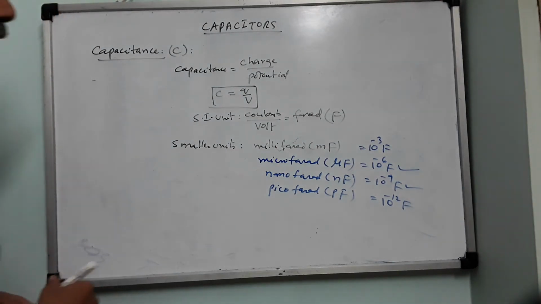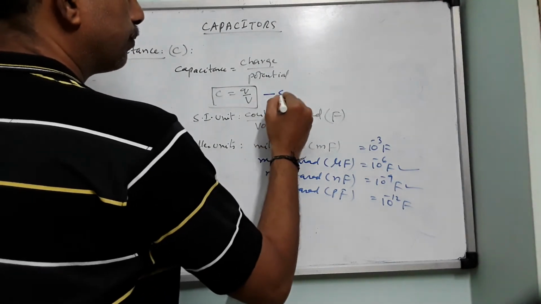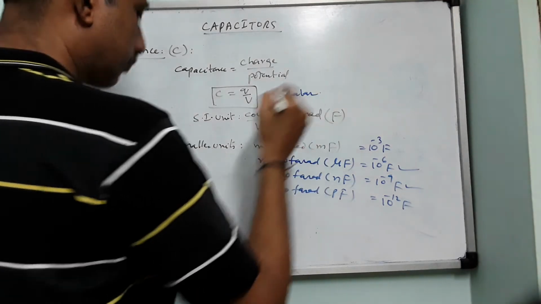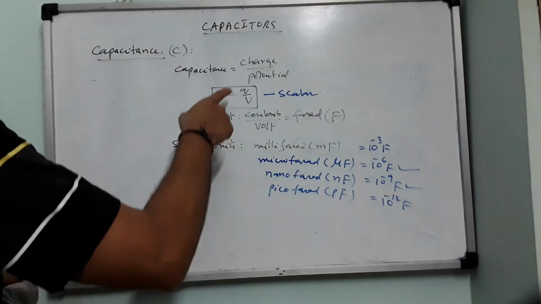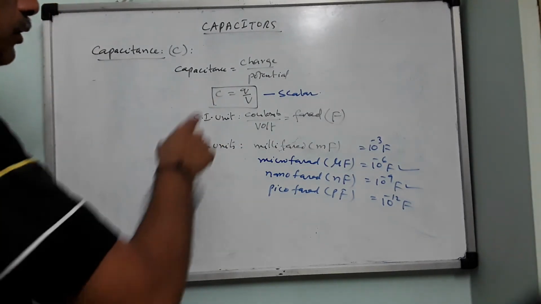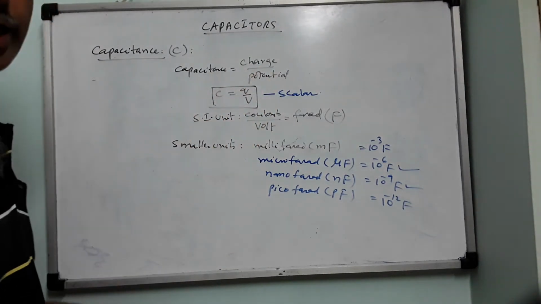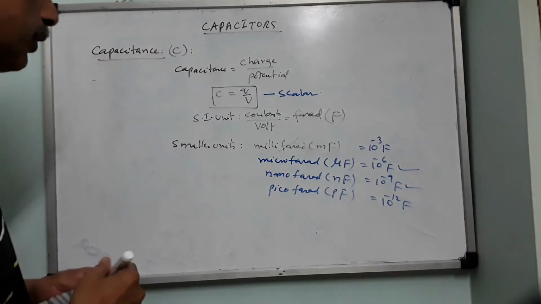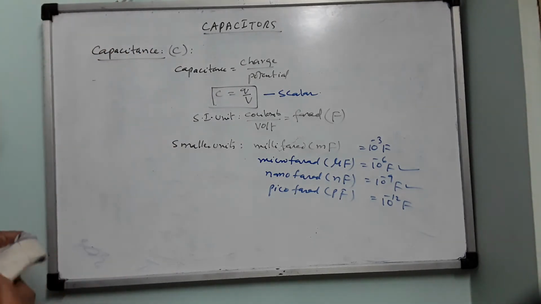Another thing is, it is a scalar quantity. Because charge is a scalar quantity, potential is also a scalar quantity, scalar by scalar will remain as a scalar. So this is about capacitance.